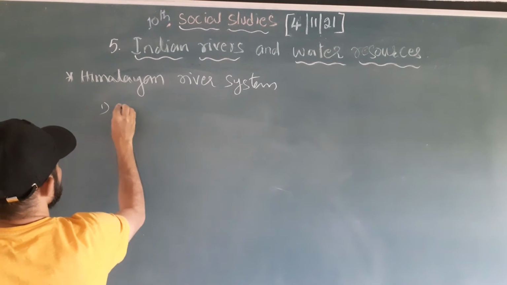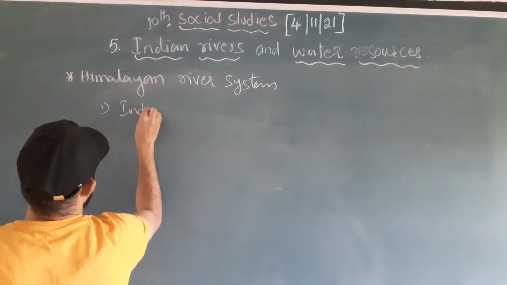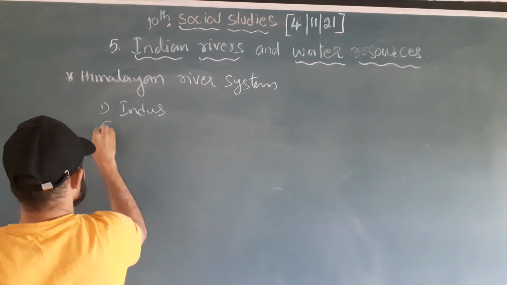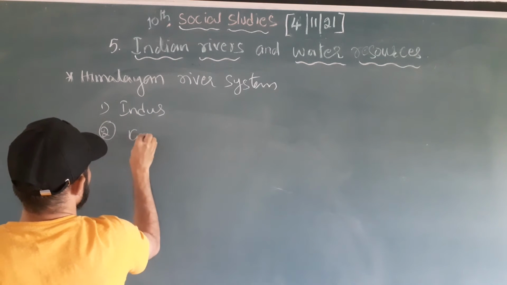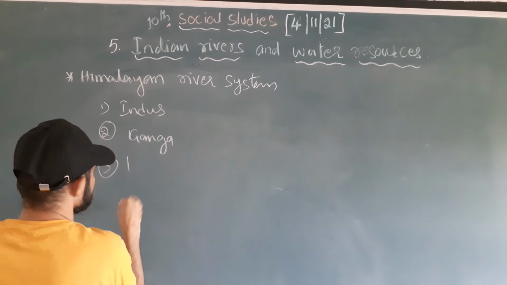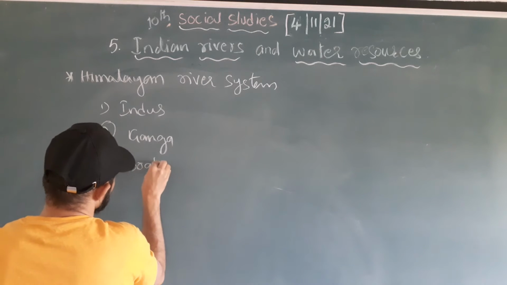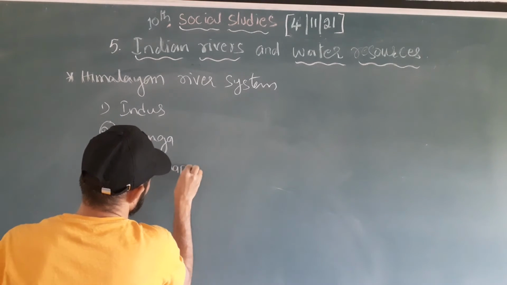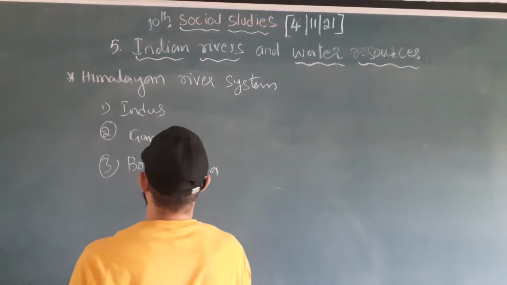One is the Indus, second one is the Ganga, third one is the Brahmaputra.